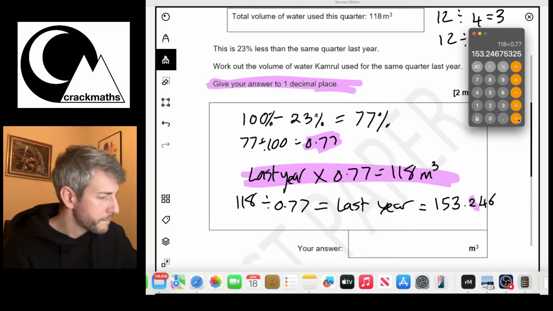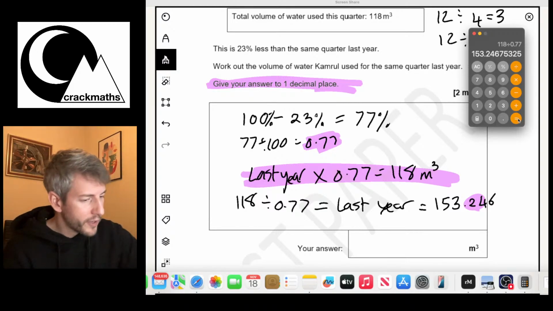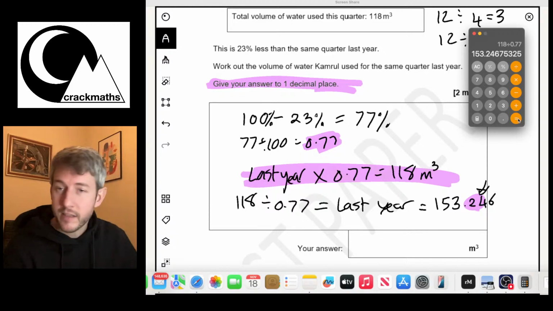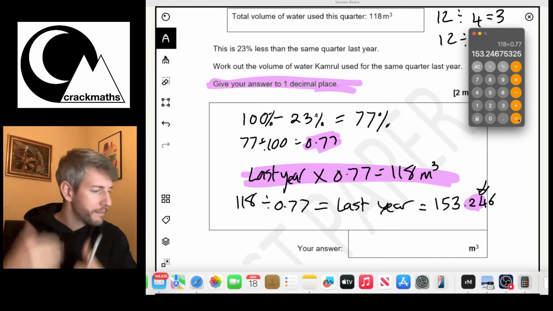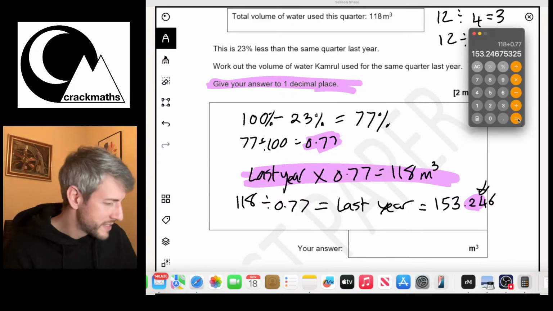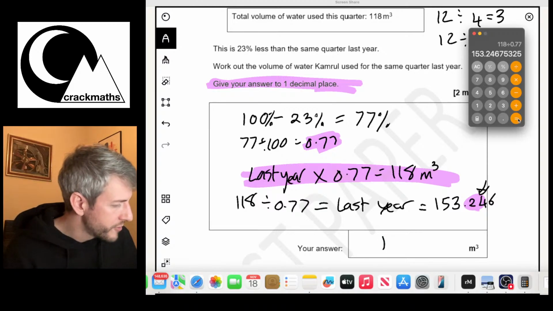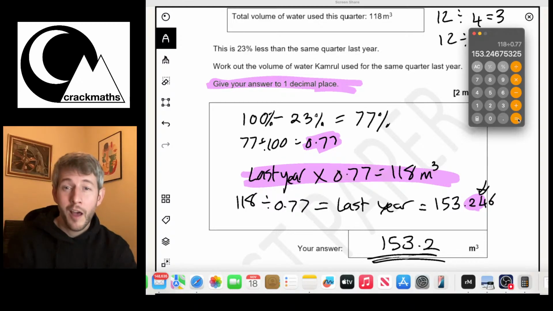So we've got to think, is 24 closer to 20 or 30? Well, because this is a 4, it means it's closer to 20. And if you think about it, that makes sense because there's 25, 26, 27, 28, 29, 30 above it. Right, so we've got here 153.2 meters cubed.